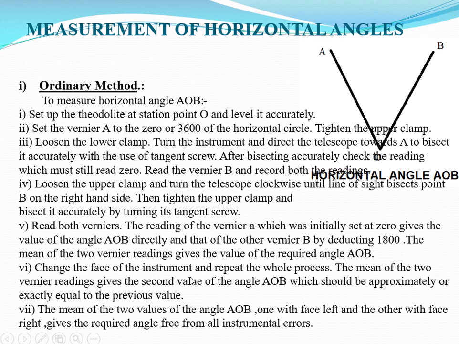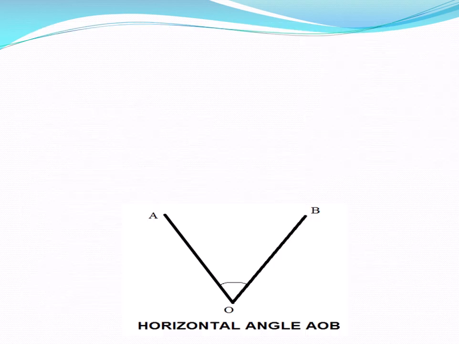Change the face of the instrument and repeat the whole process. The mean of the two vernier readings gives the second value of the angle AOB, which should be approximately or exactly equal to the previous value. The mean of the two values of the angle AOB, one with face left and the other with face right, gives the required angle free from all instrument error. So this is all about the ordinary method to measure the horizontal angle AOB.